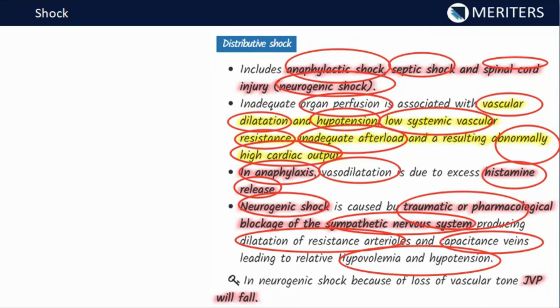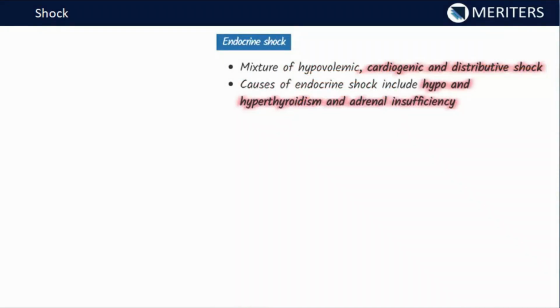Now in neurogenic shock, because of loss of vascular tone, you don't have the right vascular tone, now the vessels are dilated, so jugular venous pressure has to fall because it will be dilated and there will be dilation, that means there will be less pressure and the level will fall. So again it is very important, JVP will fall in distributive shock and the cardiac output is abnormally high in distributive shock. Then we have the endocrine shock.